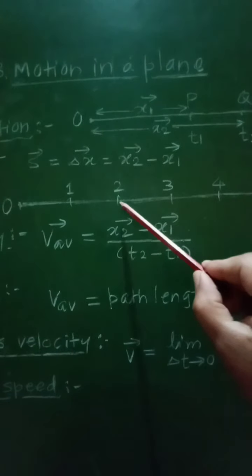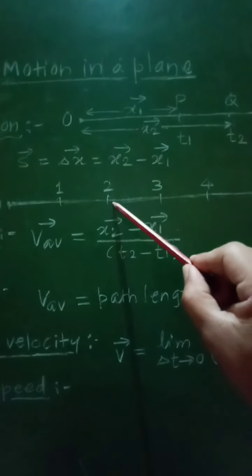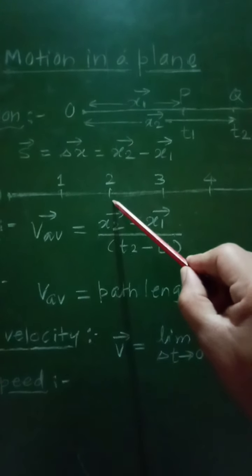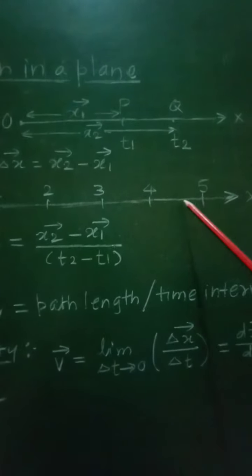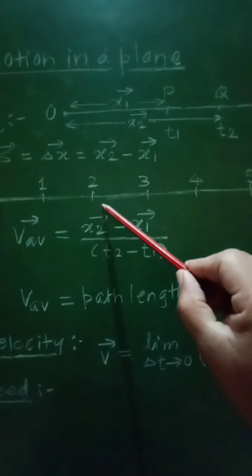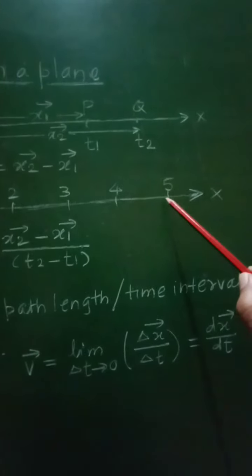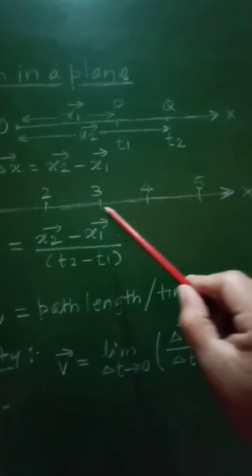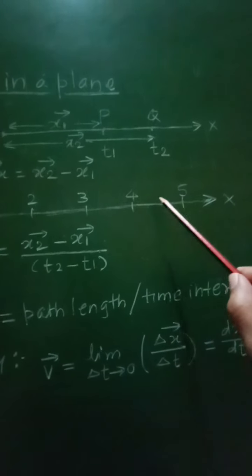Suppose initially that an object at any instant of time is present at 2 meter, that is x equal to 2. Then it moves from 2 to 5. At that time its displacement will be equal to 5 minus 2, that is 3 meter.